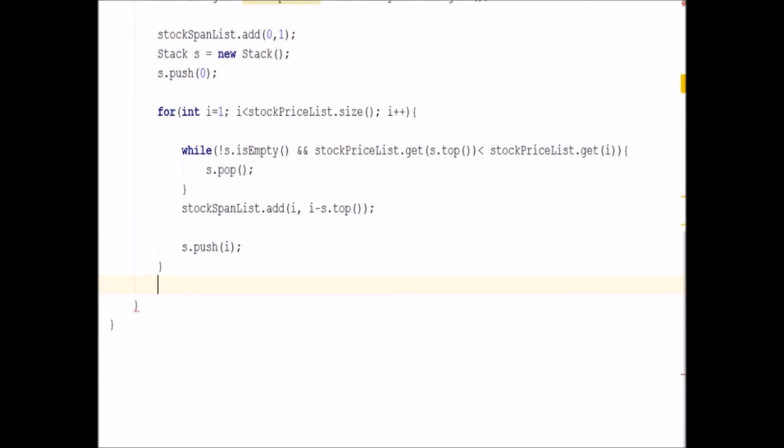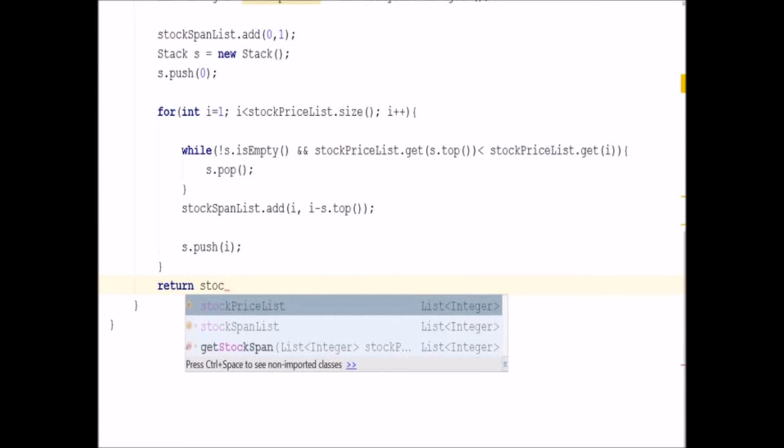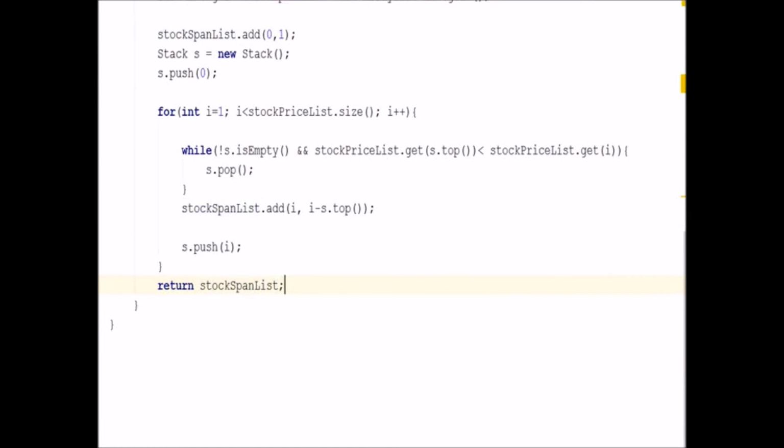At the end of it we push the current day index onto the stack. Once we are done with all this, we return the stock span list to the calling function, which will print it. So this is how the implementation of this function works.